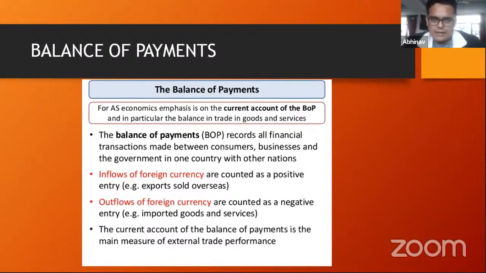So effectively, whenever foreign currency comes into my country, that is a positive entry. If I sell more things outside and get more foreign currency, that's a positive entry. At the same point of time, when I use my own money to buy goods that are made in or originate in a foreign country, that's, let's say, a negative entry, right? Because I'm sending out rupees from this country. So the balance that exists between these two transactions is known as the balance of payment. Okay.